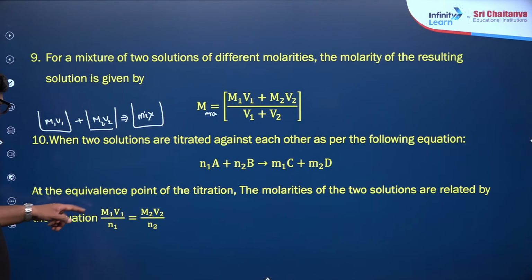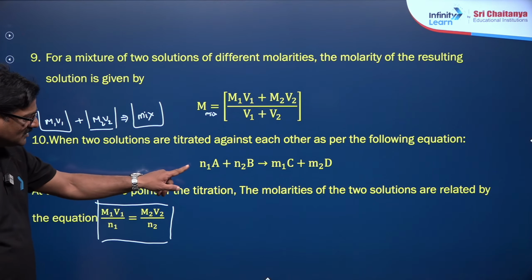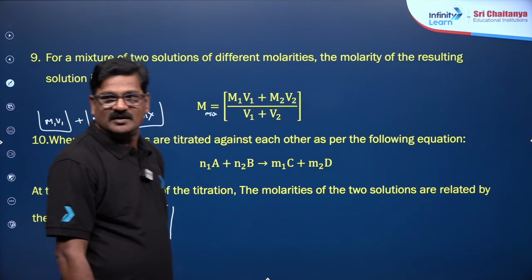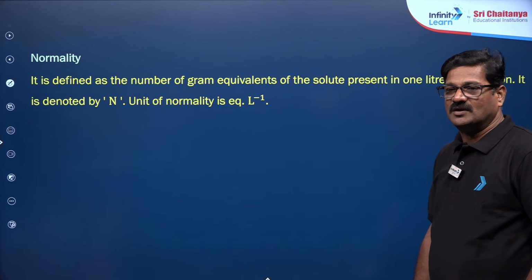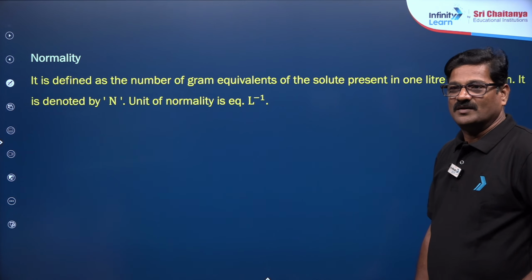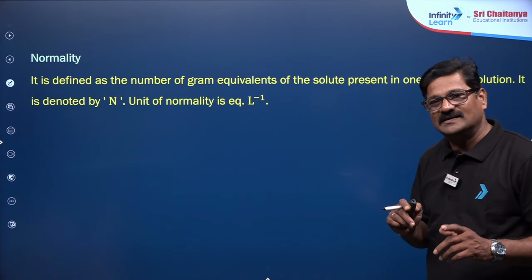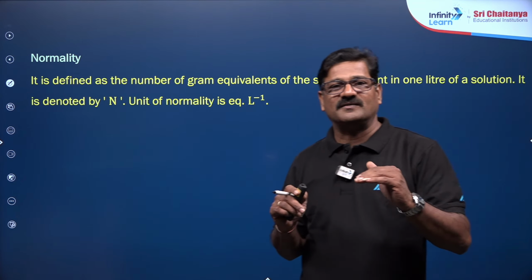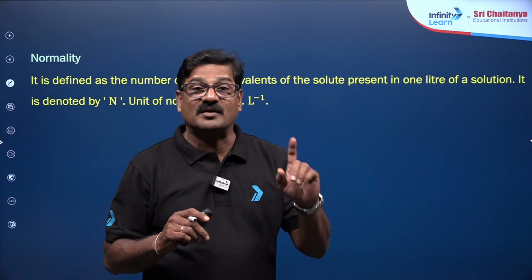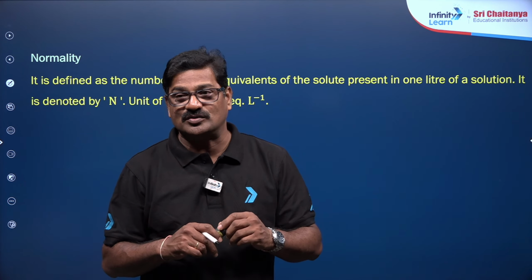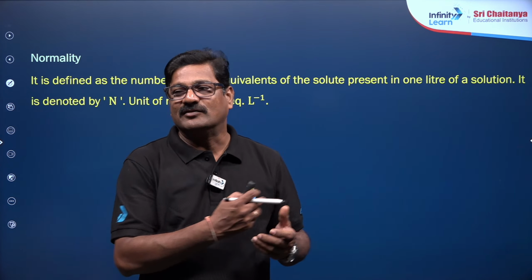So this is the formula that you can use for titrations. n1 and n2 are valency factors, and talking about normality, fine, my dear children, normality is just like molarity. In molarity we use the number of moles of a solute, and in normality we use the number of gram equivalents of a solute. Just as you have moles, here you have equivalents.